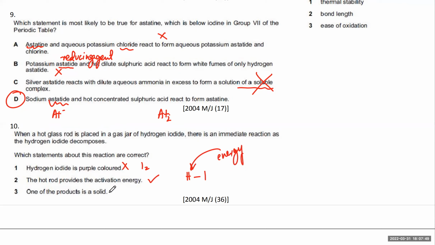One of the products is a solid. The iodine that is formed is definitely going to be a solid. So 2 and 3 are correct. Are you clear? So which of the products is solid? Iodine.